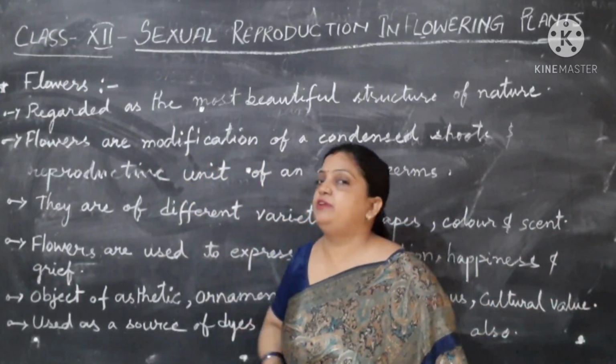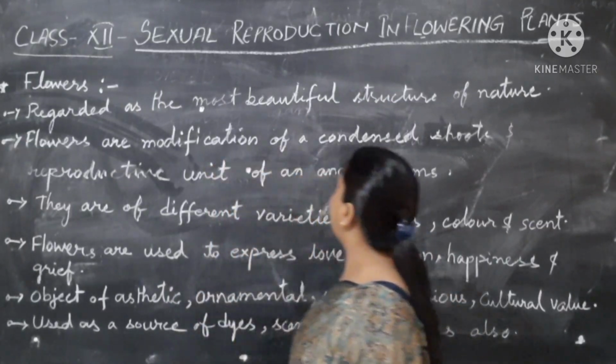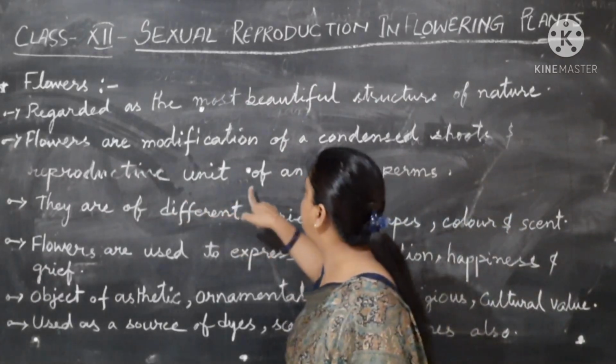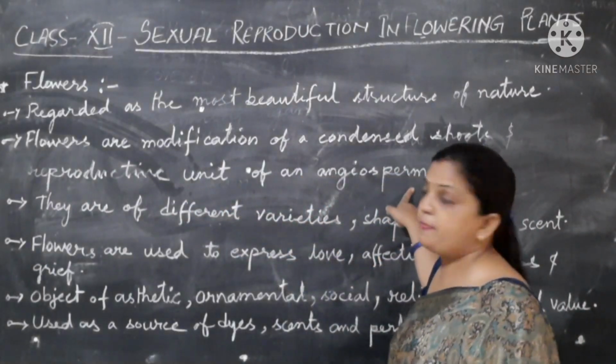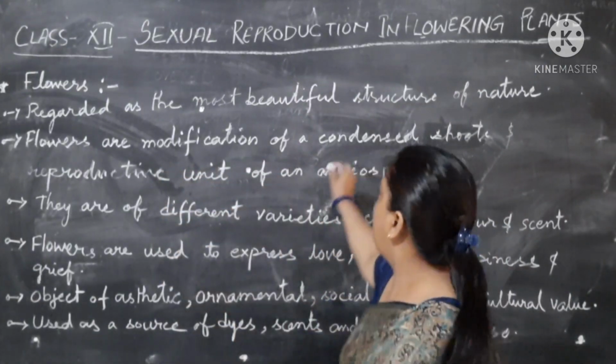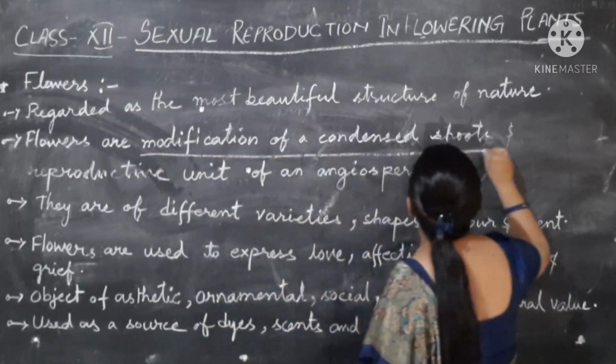Now what is actually a flower? How are you going to define a flower? Flowers are a modification of a condensed shoot, the reproductive unit of an angiosperm. Flowers are a modification of a condensed shoot. What do you mean by modification of a condensed shoot?